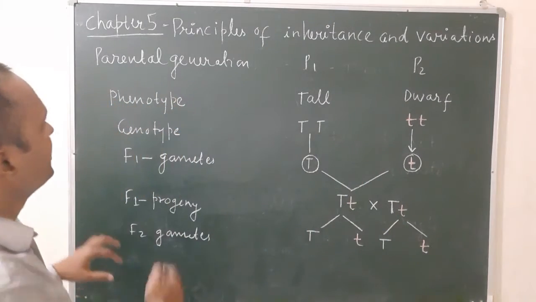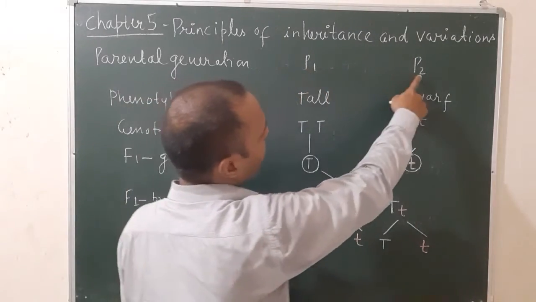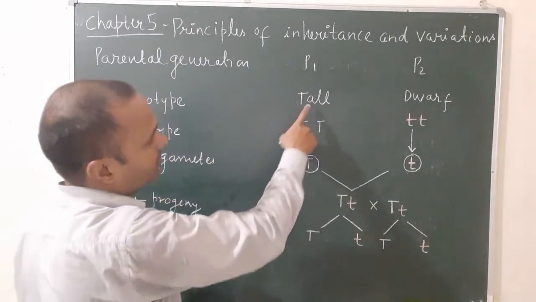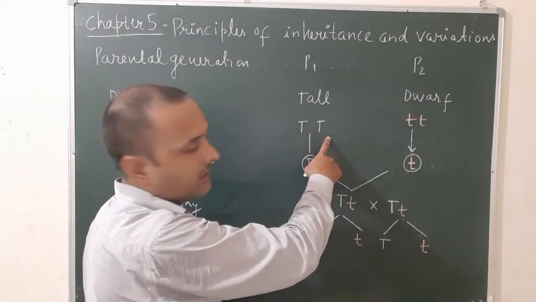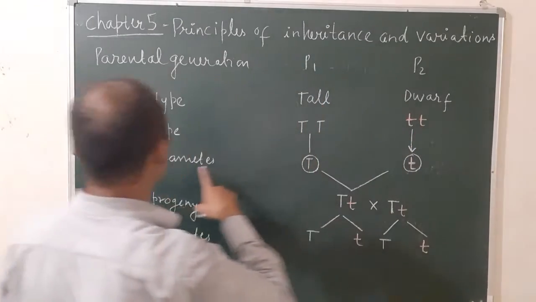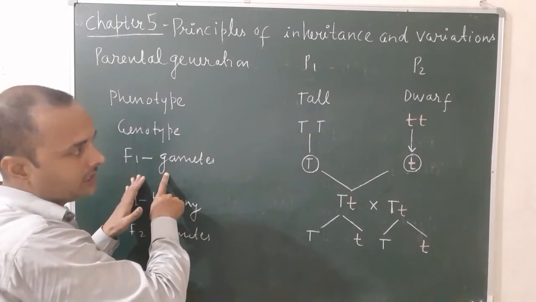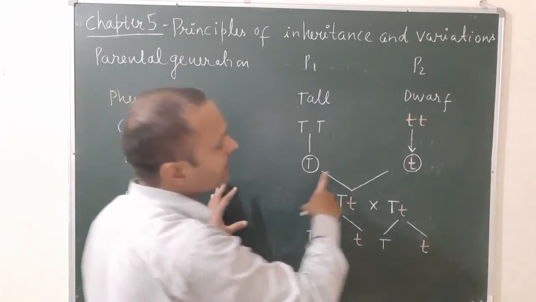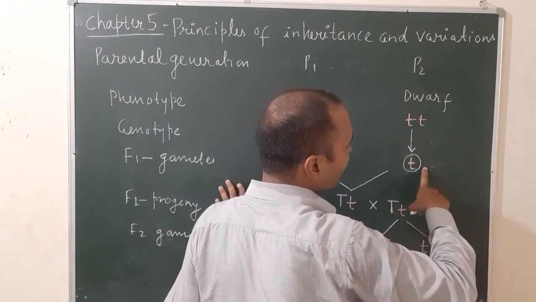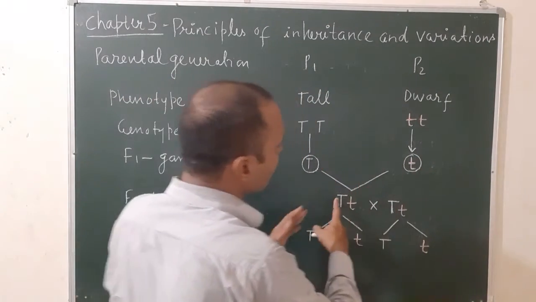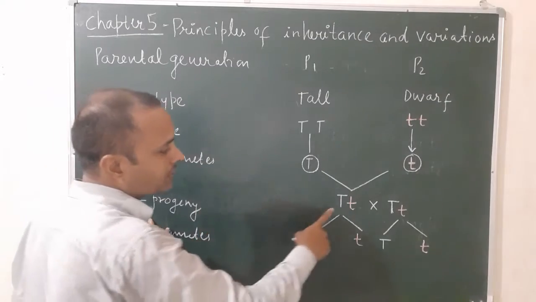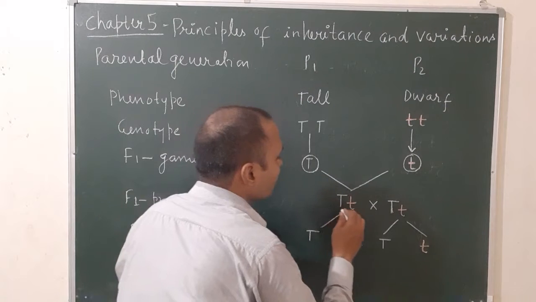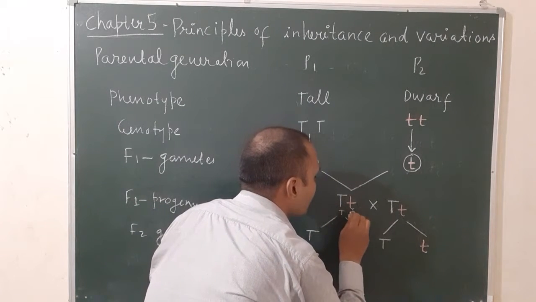So once again you will take two parents P1 and P2 having phenotype tall and dwarf. Genotype for tall is capital T, and for dwarf it is small t. Then F1 gametes, that means first generation gametes. Gametes by the tall plant will be capital T type only, and gametes by the dwarf plant will be small t type. When these two gametes fuse during fertilization, they will give the F1 progeny, capital T small t, and all plants are tall according to the law of dominance.